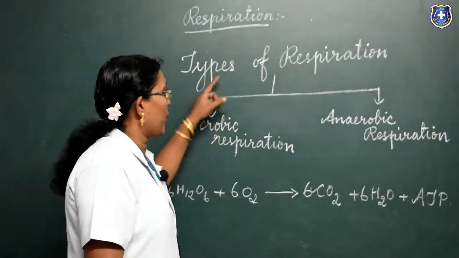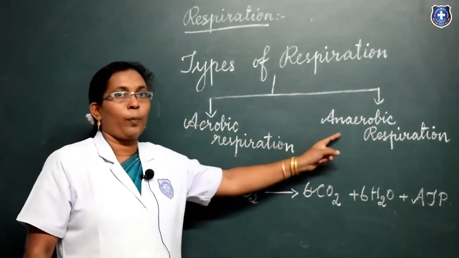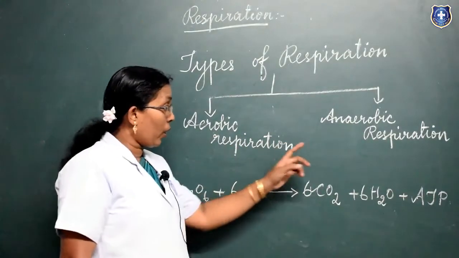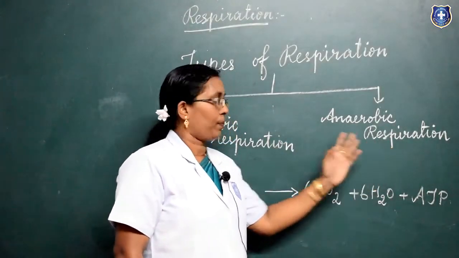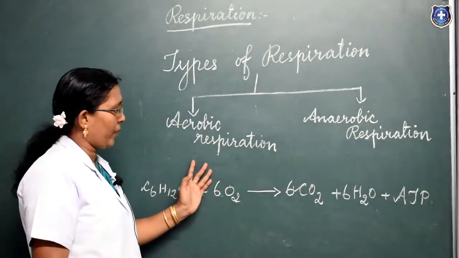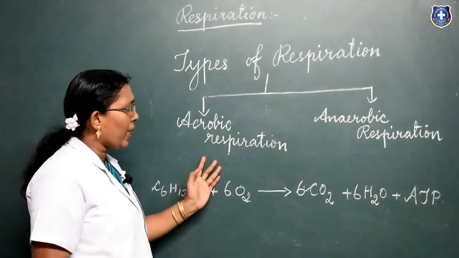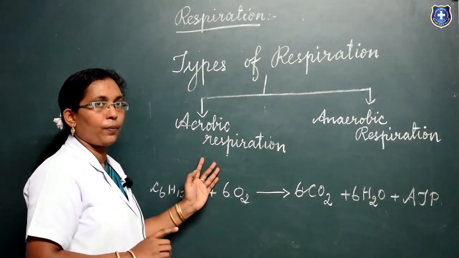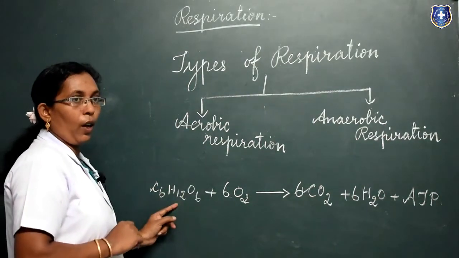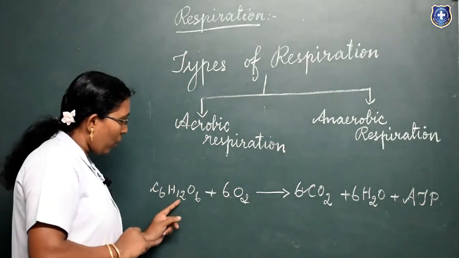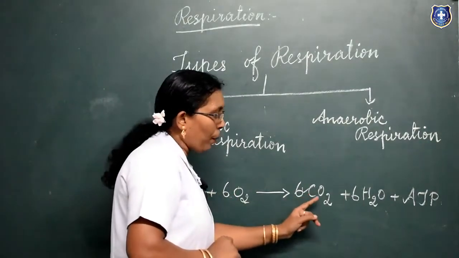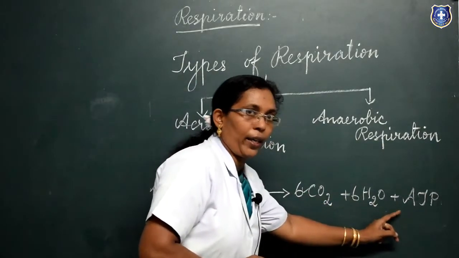Next, types of respiration: aerobic respiration and anaerobic respiration. Aerobic respiration takes place with oxygen. Anaerobic respiration takes place without oxygen. Aerobic respiration is the type of cellular respiration in which food is completely oxidized with the help of oxygen. It occurs in most plants and animals. Organic food means glucose. The glucose is oxidized with the help of oxygen to give rise to carbon dioxide, water and ATP energy.